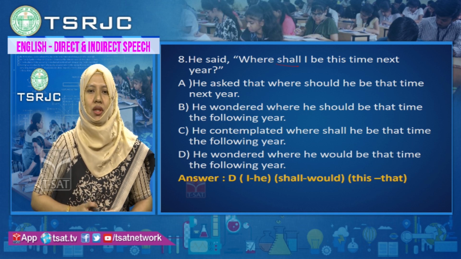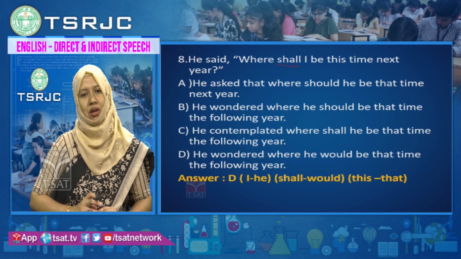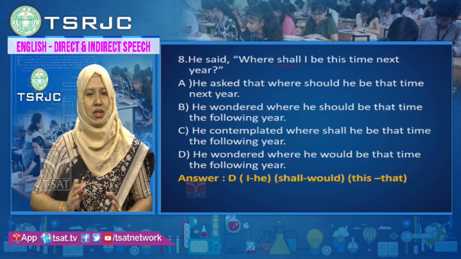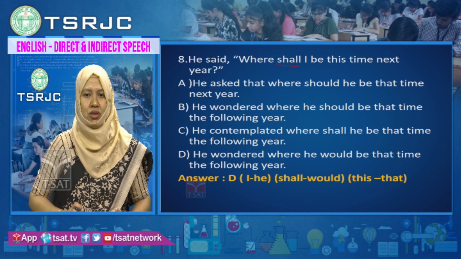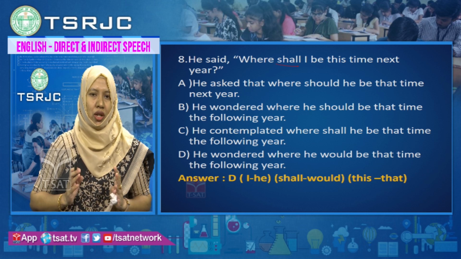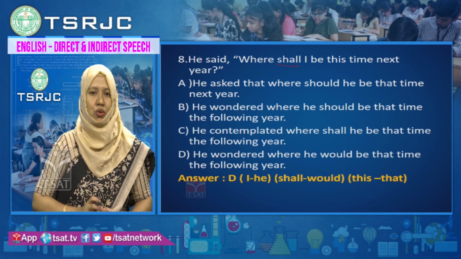Let us look at the options. A, he asked that where should he be that time next year. B, he wondered where he should be that time the following year. Option C, he contemplated where shall he be that time the following year. Option D, he wondered where he would be that time the following year. Now, if you look at the options, you have to change pronouns, you have to change the modal auxiliary verb, and you have to change the conjunction. Here, there is no need of using a conjunction because a WH word is used.